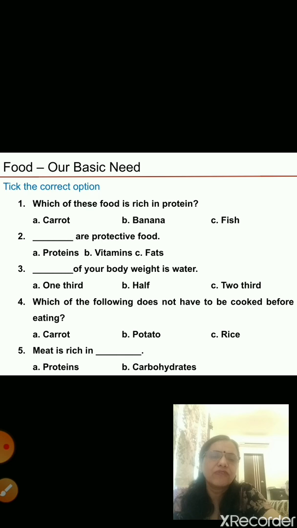Now, just to revise, I have prepared small questions like tick the correct options. We will discuss them. You also listen and try to understand. I'll tell you the correct answers also. First is, which of these foods is rich in proteins? The options are carrot, banana and fish. So what is rich in proteins? Fish. Fish is the correct answer.